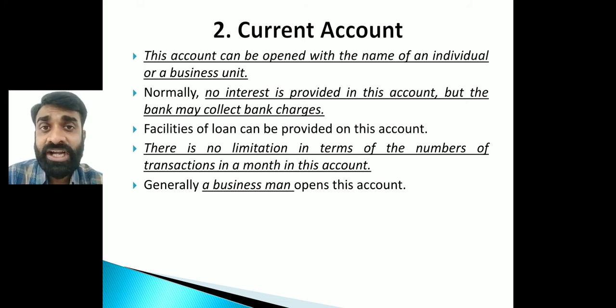They are going to get the facility of overdraft also. We have already seen into the main functions of the bank, that is to lend with the help of what? With the help of overdraft facility, right? Overdraft facility, that means what?